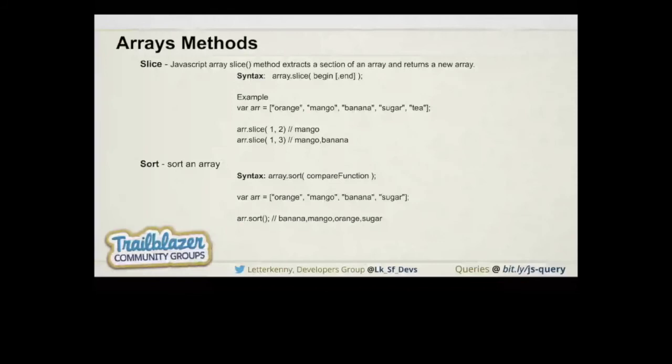In our case, we have orange, banana, mango, sugar, and if we sort, it will sort the array into banana, mango, orange, and sugar. So it is sorting in alphabetical order.